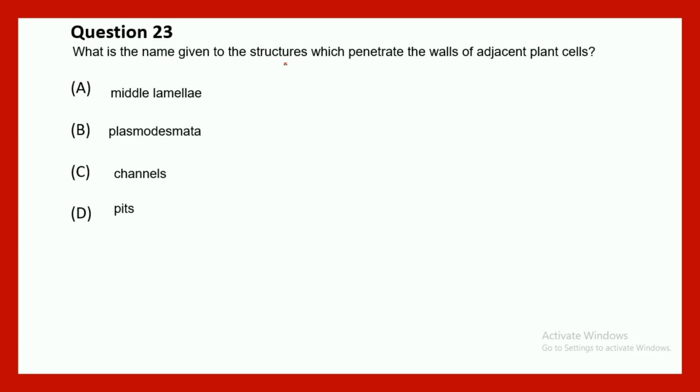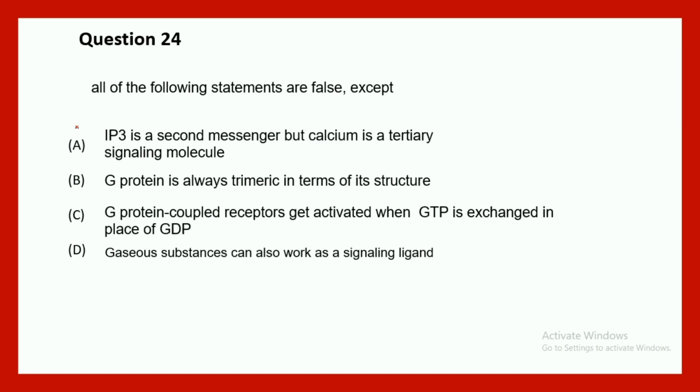What is the name given to the structure which penetrates the wall of adjacent plant cells? It is very fundamental. Everybody knows, we are studying from class 10th. It is plasmodesmata, right?